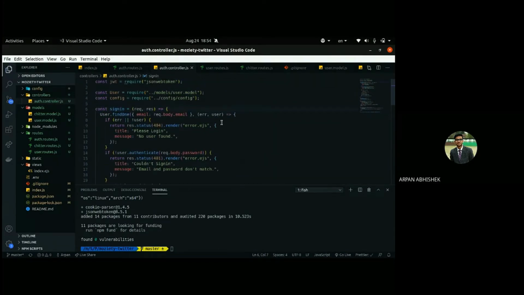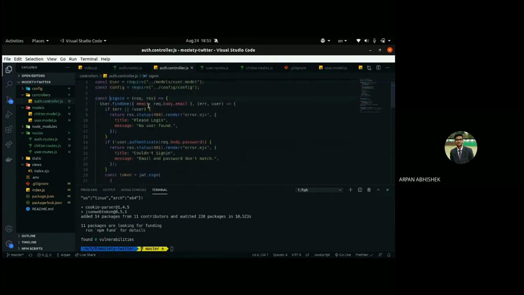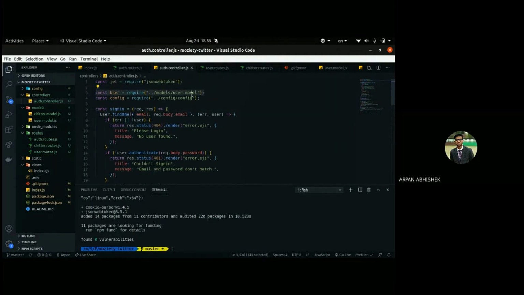Here you got the part when this function will run, right? Whenever a user sends a post request to slash API slash sign in, this function will run. I hope that's clear, right? Okay. So what we'll do, we have required our user model.